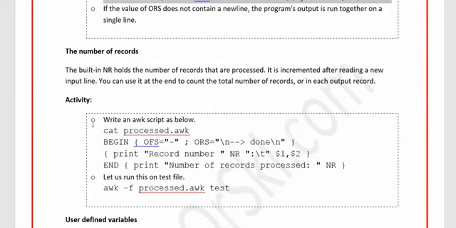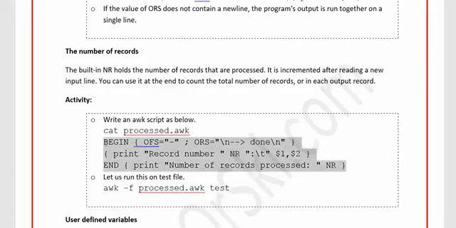And now I have something very, very interesting. See here, again output field separator and output record separator. And if you wanted to test the record number, NR will actually tell you how many lines your record is processing. So now see this beauty.